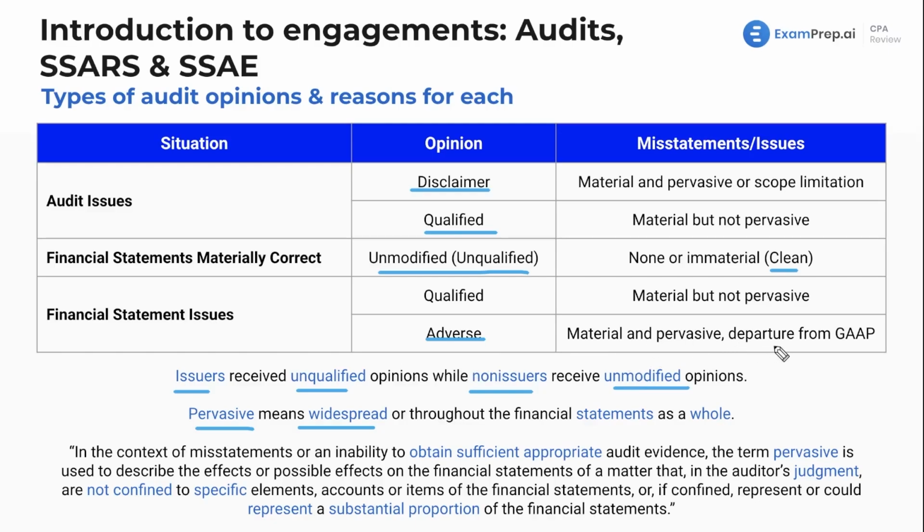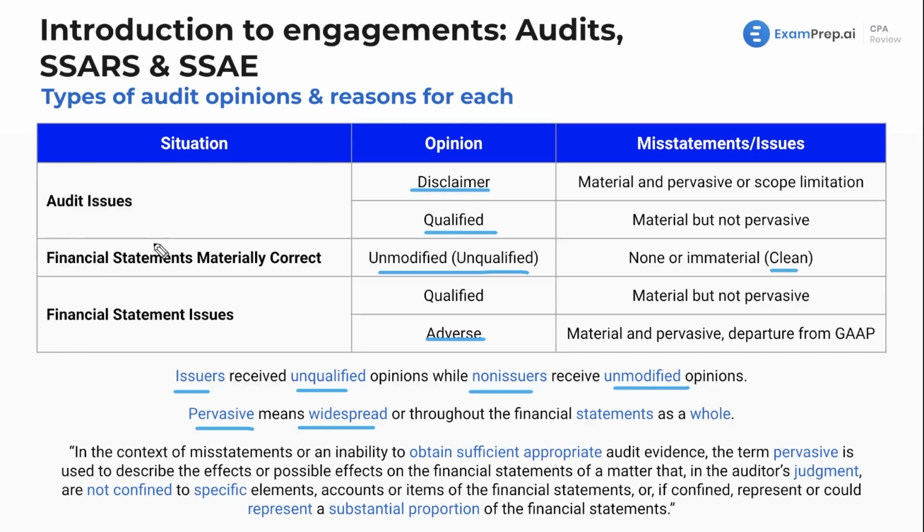Also, a departure from generally accepted accounting principles, following that FASB, if there's a departure there, that would be an adverse opinion. That's the difference between the two quote-unquote bad opinions, as we'll call them. Now, as I said, another option with disclaimer is that you can withdraw from the engagement. So you either disclaim an opinion, meaning you don't give an opinion, or you just get out of there. I'll refer to that throughout the course as you get the heck out of there. You just withdraw from the engagement.